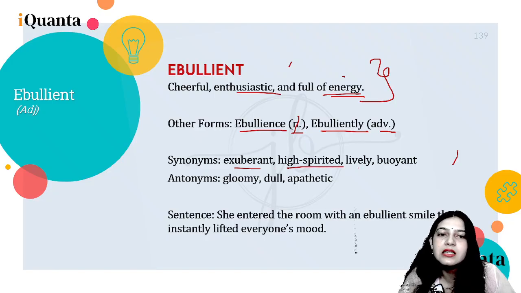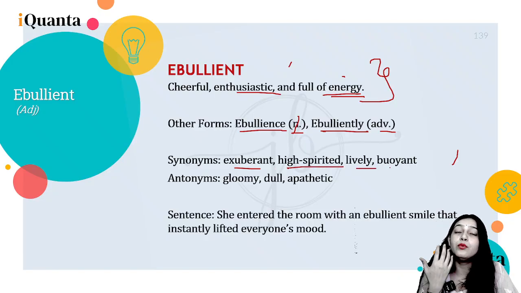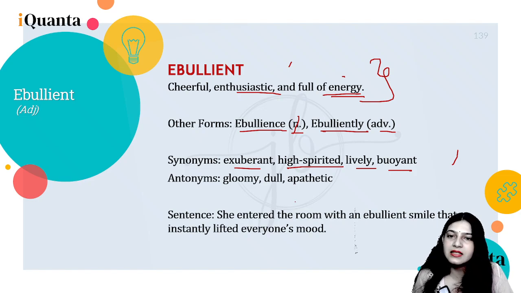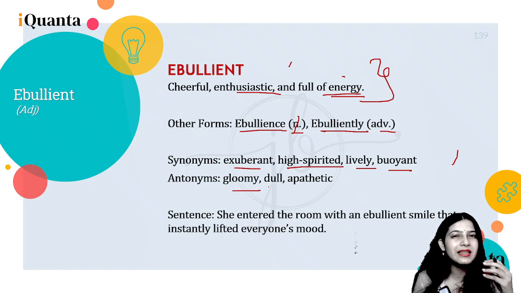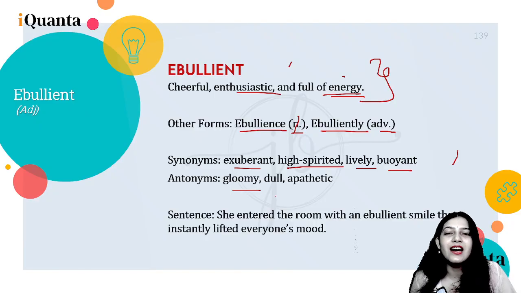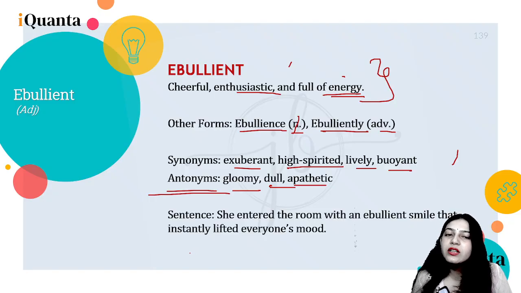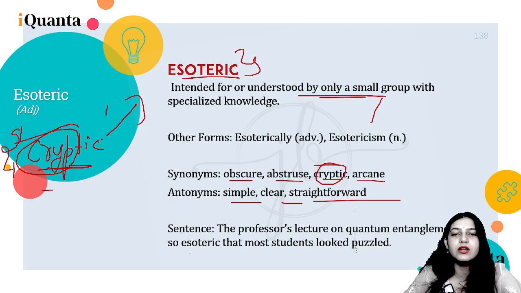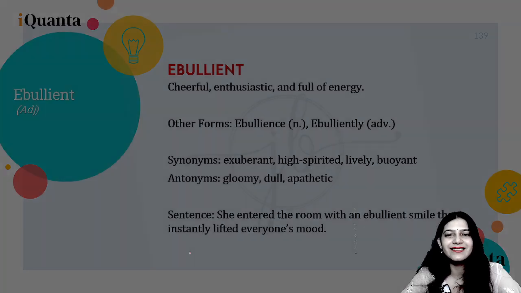Exuberant, high-spirited, lively, buoyant is a synonym. Gloomy, sad, tenebrous, dull, apathetic can be the antonyms. She entered the room with an ebullient smile that instantly lifted everybody's mood. So we did not see the sentence. The professor's lecture on quantum entanglement was so esoteric that most students looked puzzled.